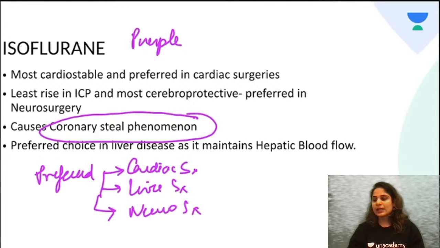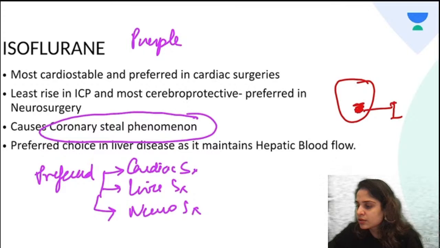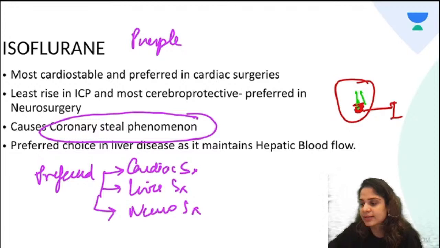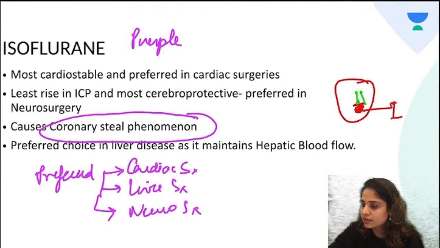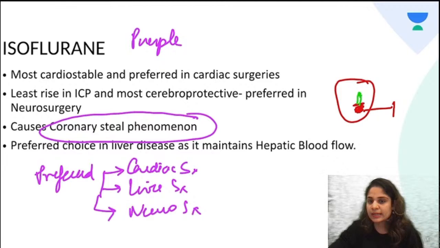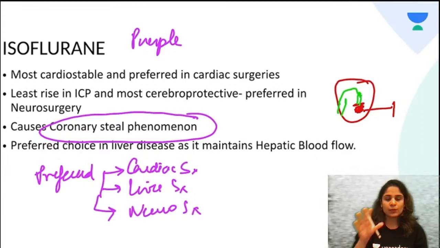Okay, now what is coronary steal phenomenon? If this is your heart and this is the area which is not receiving blood, this is the ischemic area. So what should happen over here is there should be dilation of the blood vessels and blood should be provided to this area. But what does isoflurane do instead? It steals the blood from this area by causing vasoconstriction over here. It will worsen the ischemia in that area and it will steal this blood and give it to some other area. Okay, so this is also called the reverse Robin Hood phenomenon or coronary steal phenomenon seen with isoflurane.